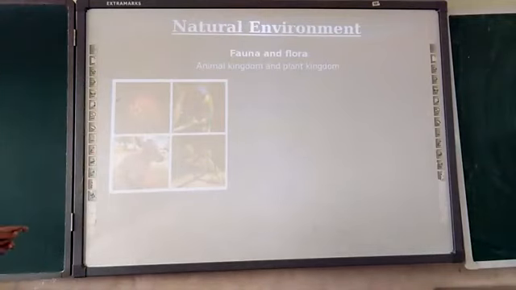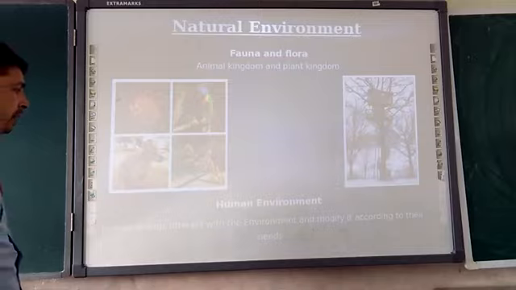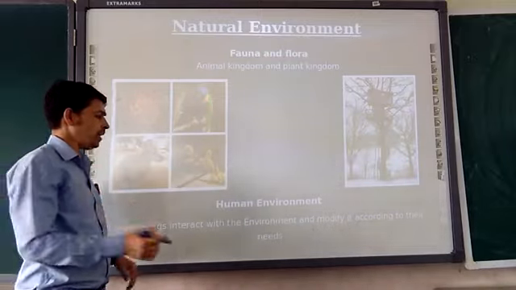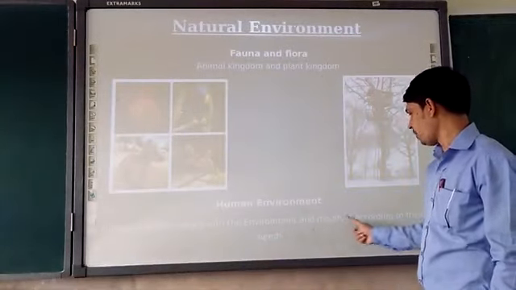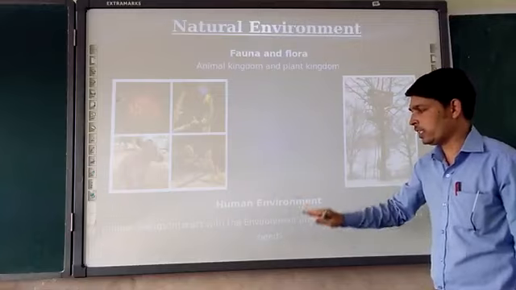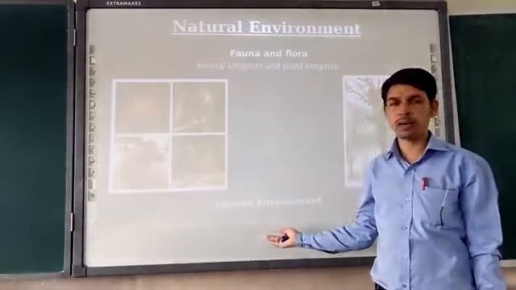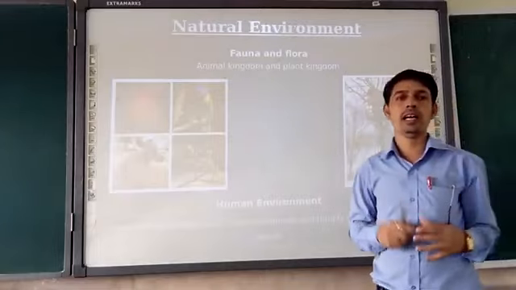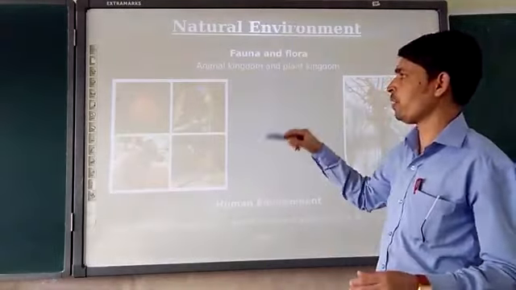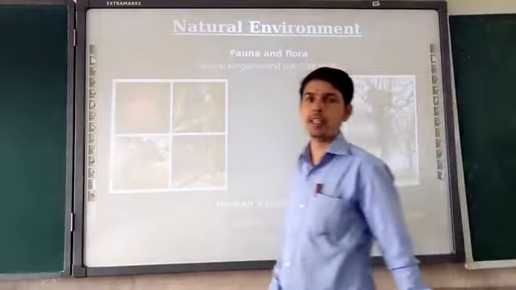To discuss more about the natural environment, we are seeing how the natural environment interacts with the human environment, and how human beings are interconnected with it. Human beings interact with the environment and modify it according to their needs. We are going to discuss this topic in our upcoming slides. Yesterday also we were talking about why the environment is changing and why human beings are modifying the environment. By these photographs you can understand the animal species and plant species and how they are interconnected to each other.